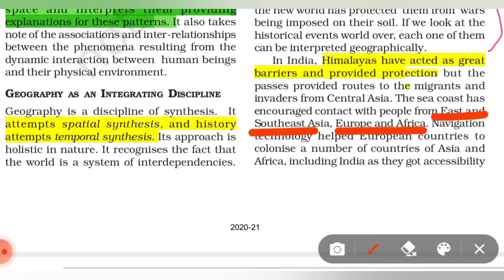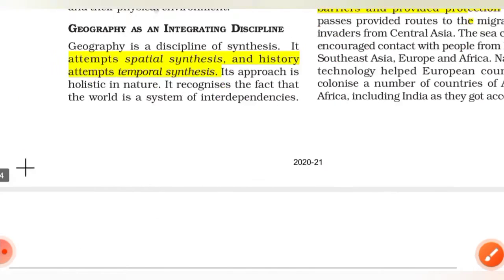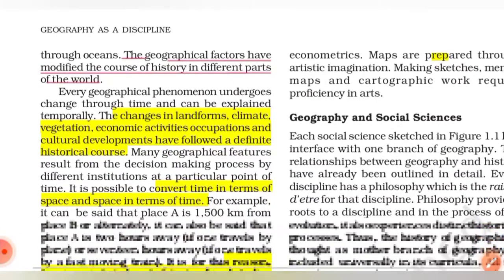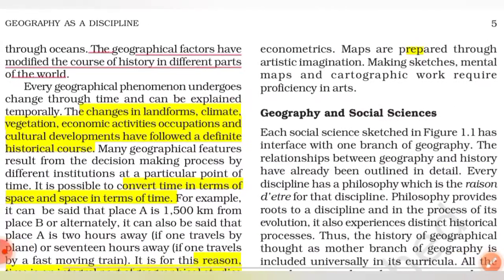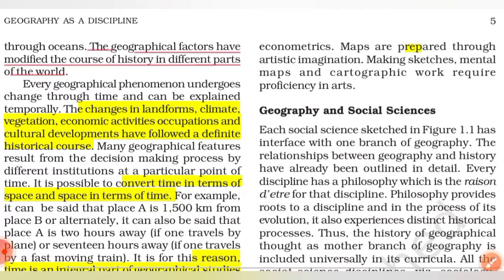This all comes under geography. The credit goes to geography, fine. Navigation technology helped European countries to colonize a number of countries of Asia and Africa, including India, as they got accessibility through oceans, fine. So as I told you before, the geographical factors have modified the course of history in different parts of the world.